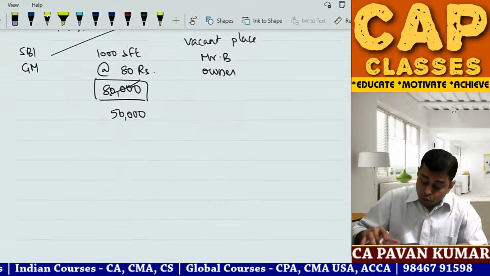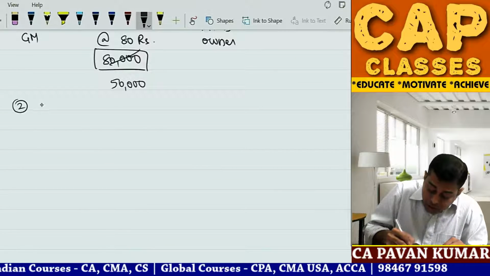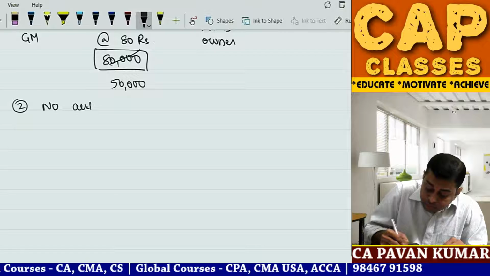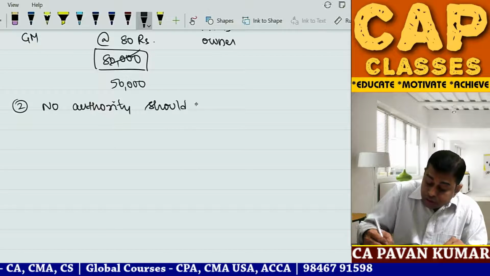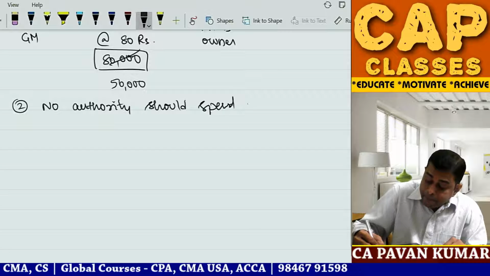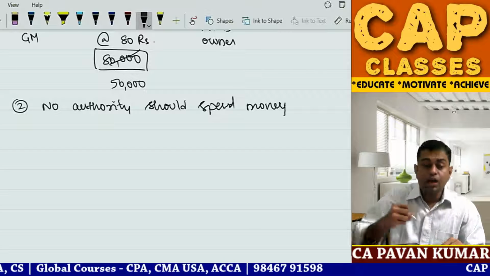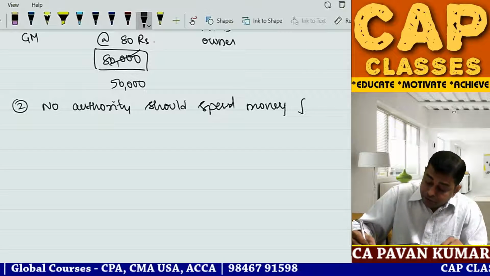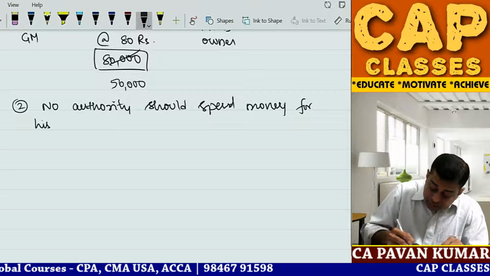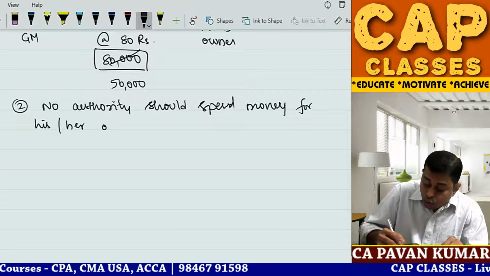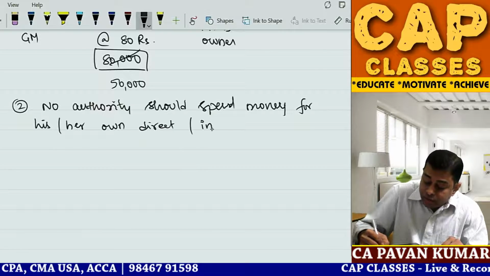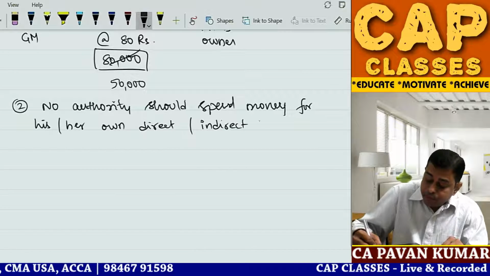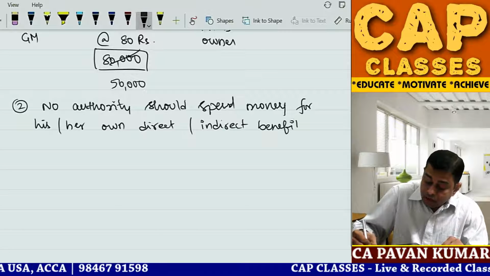Second, no authority. What is the second principle? No authority should spend money for his or her own direct or indirect benefit. Government scheme is there.